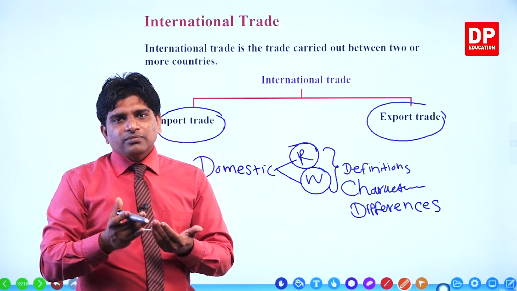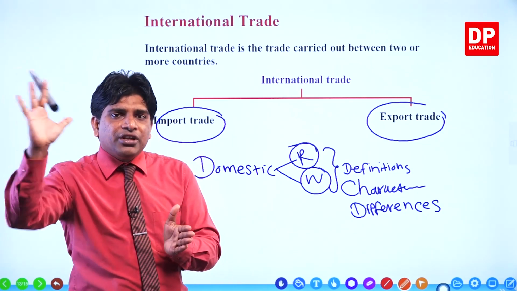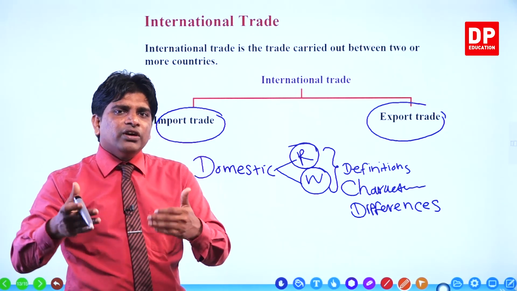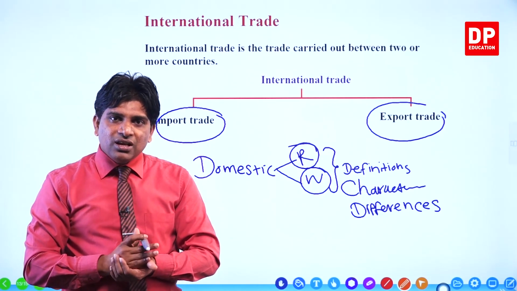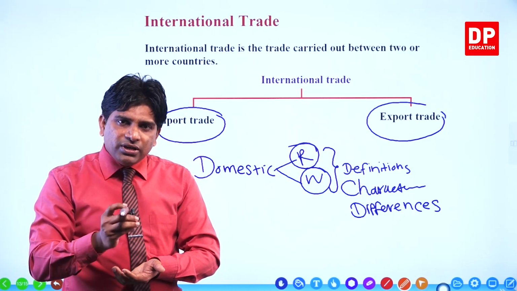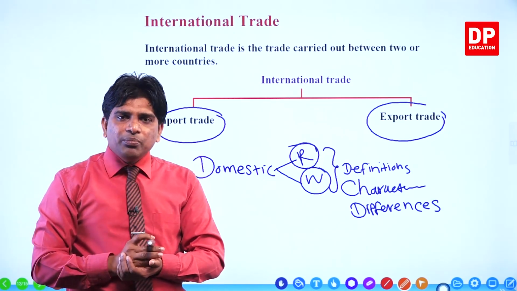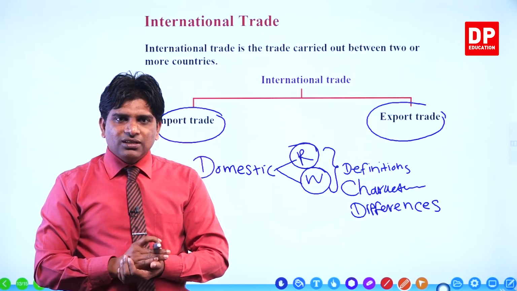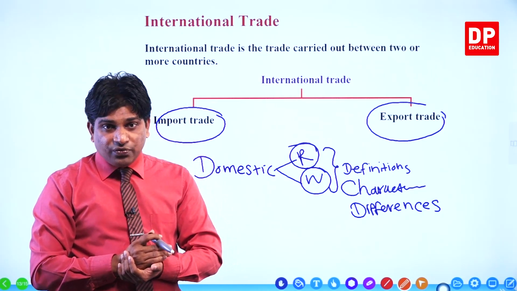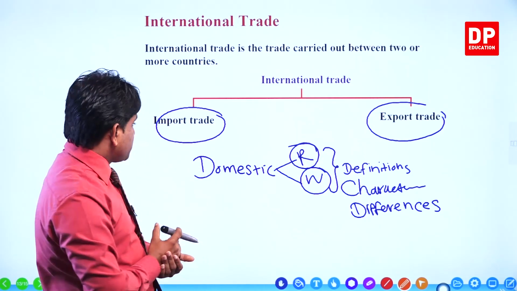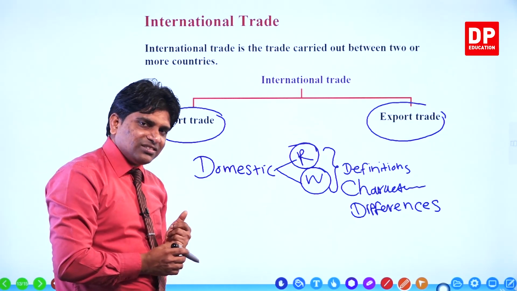We think about the other way. Sri Lanka sells garments to the other countries. We give our goods to the other countries. Then it is export. Sri Lanka sells cinnamon and spices to other countries. Import or export? Export. Then you remember, international trade we can classify into two categories. One is import trade, the other one is export trade.